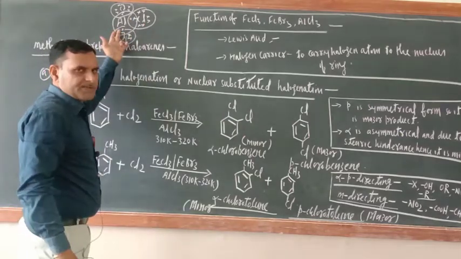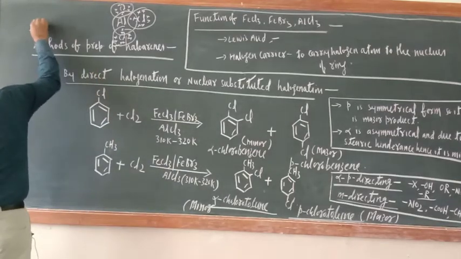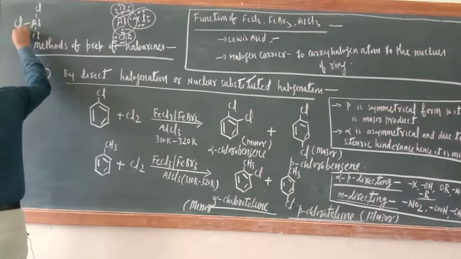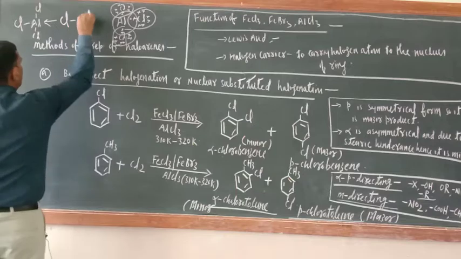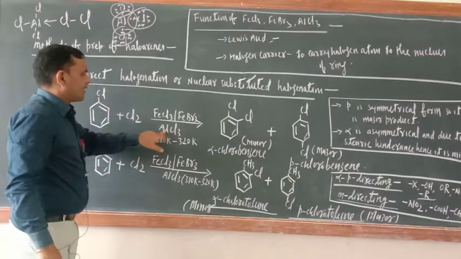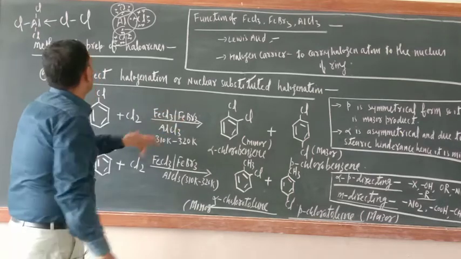So this is an electron deficient compound, and now AlCl3 will make a coordinate bond with the Cl2. Here I am taking one example, AlCl3. The same is the case with FeCl3 and FeBr3.